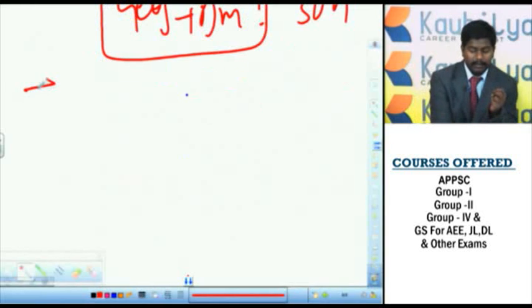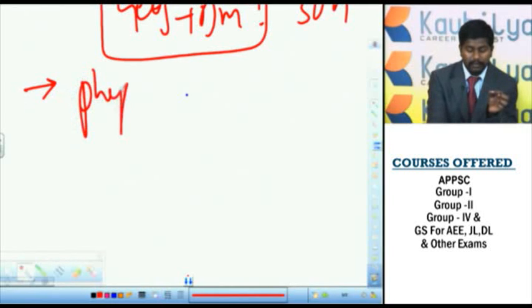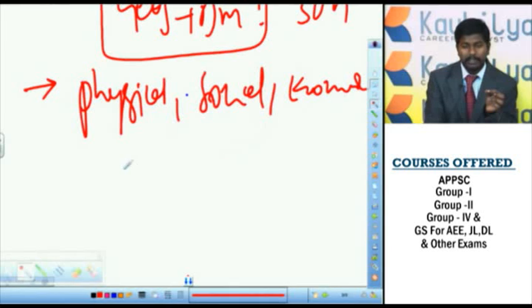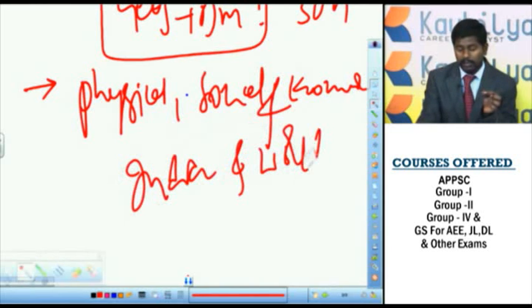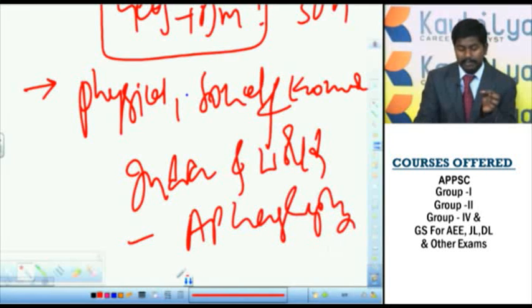As per the syllabus given by the APPSC, they give one single line: physical, social, economic geography of India and the world with a special emphasis on AP geography. So it is a single-line statement given by APPSC: physical, social and economic geography of India and the world with a special focus on AP geography.